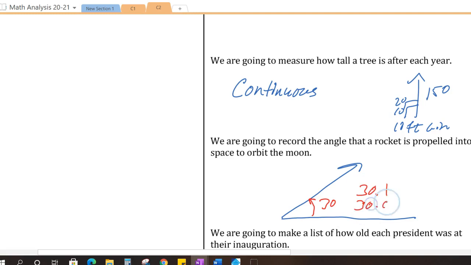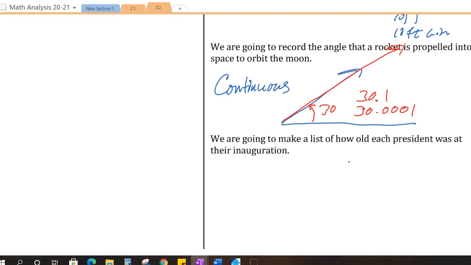Or a 30.0001 degree angle? When you're talking about launching something as far away as the moon, then a tiny, tiny change down here will make a giant change out there. So this is going to be a continuous measurement. Again, measurement, continuous.